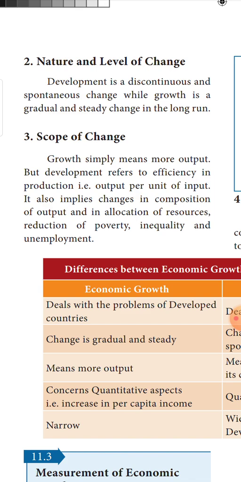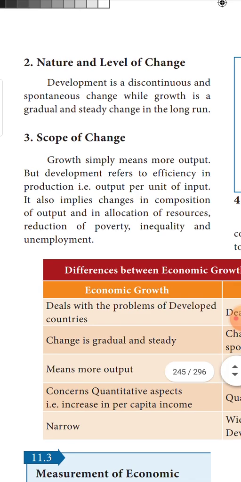Next is scope of change. Growth simply means more output. It is normally measured in monetary terms only. Whereas development is both quantitative as well as qualitative in nature. The output per unit is measured, and apart from that, the efficiency is also measured here. So it implies change in the composition of output and also the allocation of the resources.